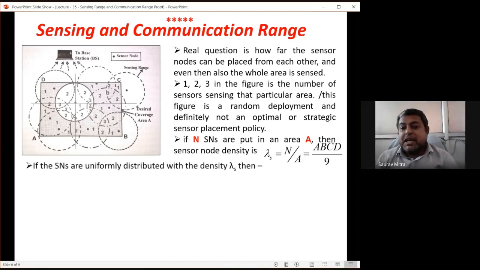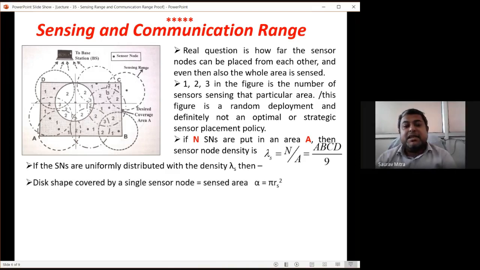Now we are starting the proof. What we are supposed to find out is lambda s, that is capital N by A, that is ABCD by 9. We are supposed to find out the optimal value for lambda s, and what the sensor node density should be. That is nothing but area divided by number of nodes. If the sensor nodes are uniformly distributed with density lambda s, that means they are not very close, not very far. The distance between each and every node is kind of the same. In that case, it is called uniform distribution, and the density is lambda s.